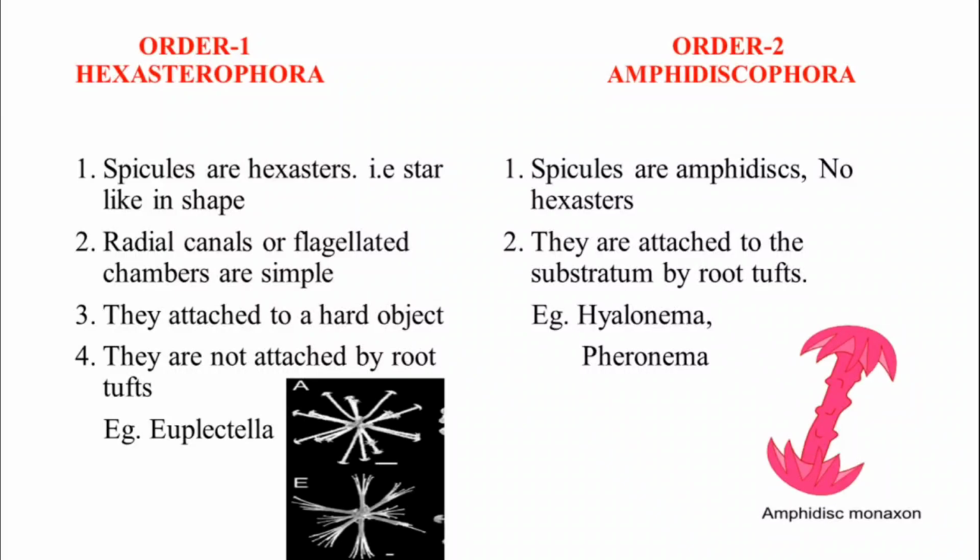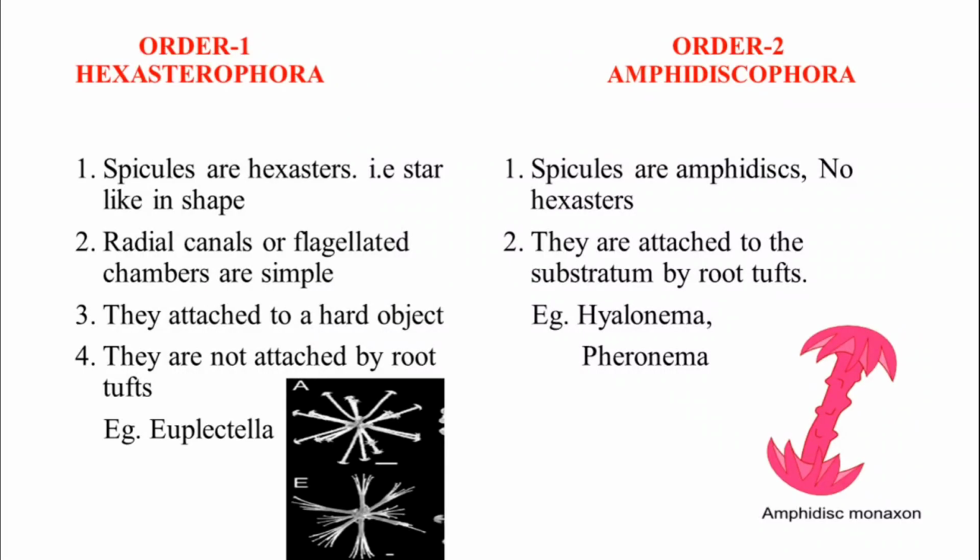And coming to the Hexasterophora, they have radial canals, and the chambers of the radial canals are flagellated but simple. But coming to the Amphidiscophora, these animals are attached to the substratum by root tufts.